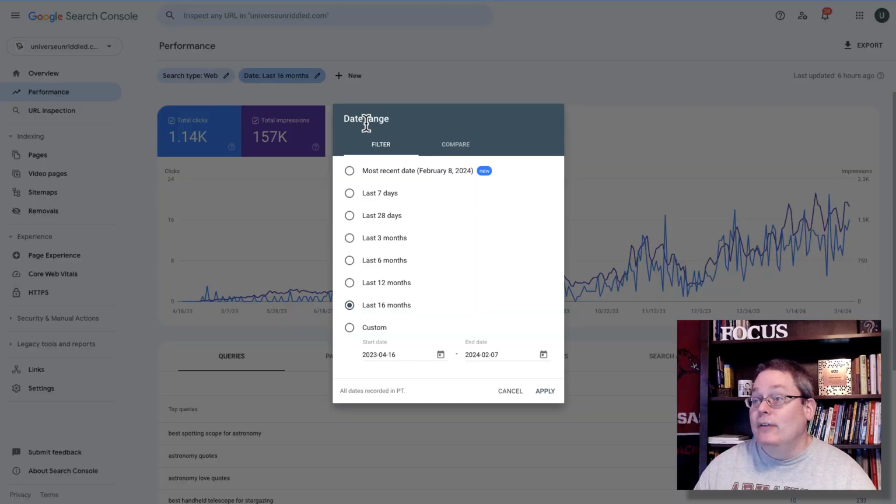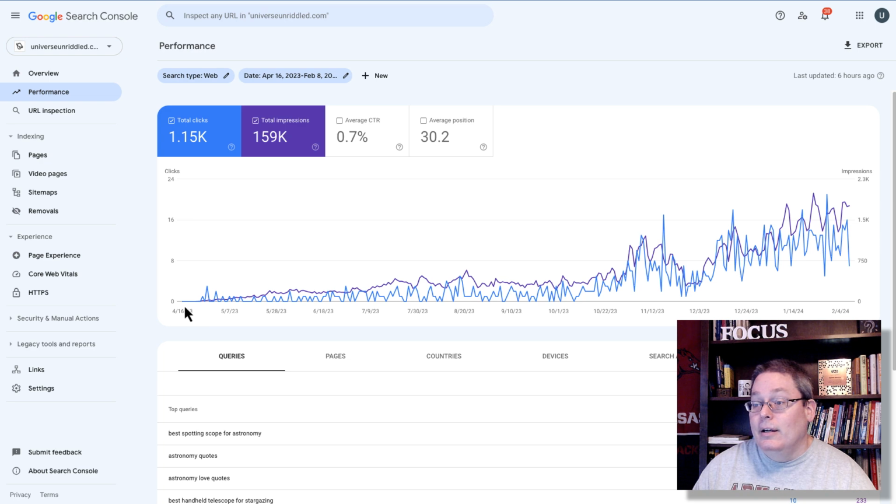As you can see here, if I go inside of Google Search Console and I change this to custom, and I go out to February 8th and I hit apply, you can see here, again, going back to April when there was a 0, that the clicks and the impressions are still coming. They're still climbing. It's still growing. And that's the point, to build a solid foundation of traffic and then start adding in your offers and seeing where those offers make sense. Amazon offers or additional offers out there in this niche or the niche that you pick.